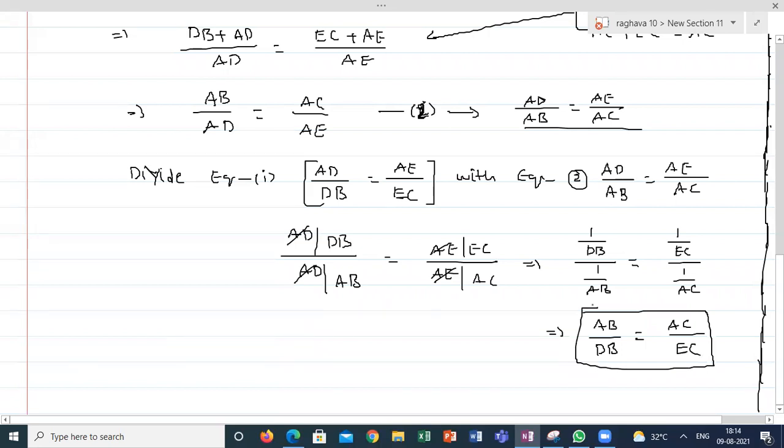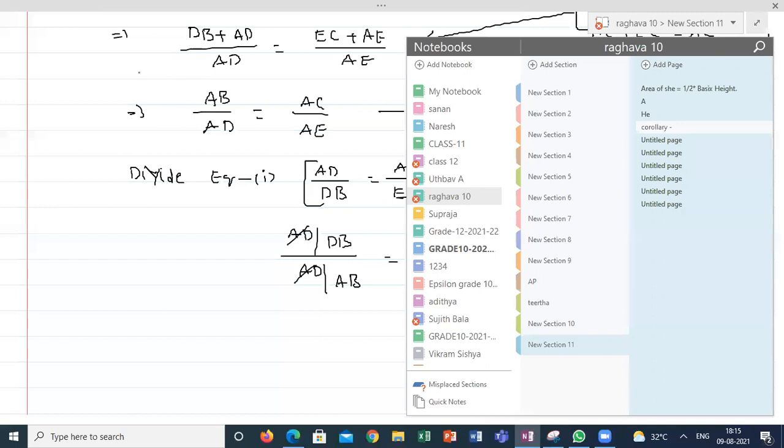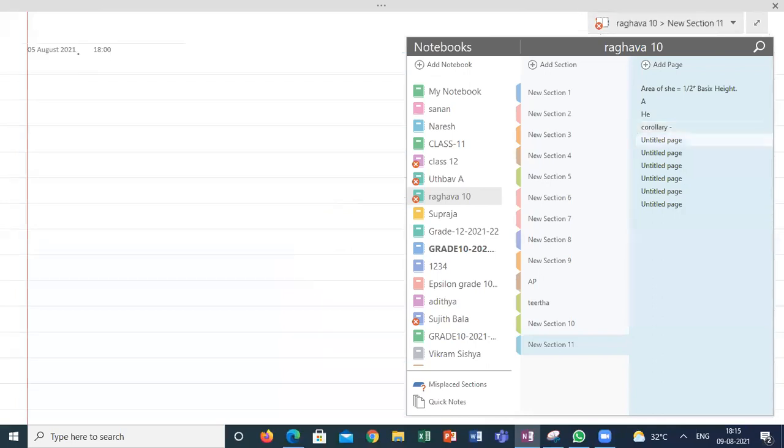Is it clear, guys? What is the meaning of corollary? Is it clear? Yes, sir. Shall I move to the converse? What is the meaning of converse? If I am saying the line is parallel to the base of the triangle, this expression is valid. If I am saying the expression is there, then I can say the line is parallel to the base. That is the converse of the basic proportionality theorem. If you are clear, I am moving to the converse of the proportionality theorem.